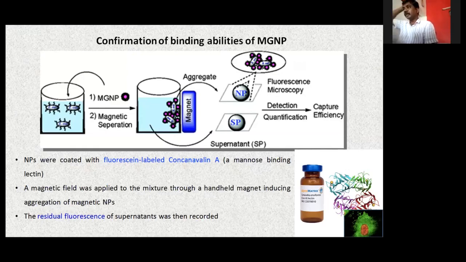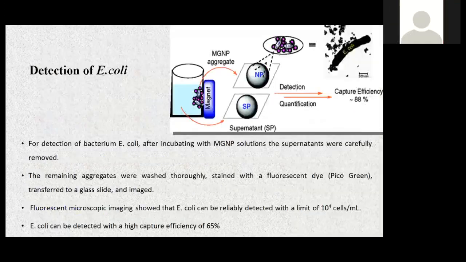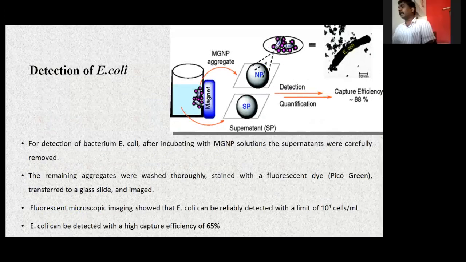So this MGNP nanoparticle, along with the CoA, has a very greenish fluorescent property.